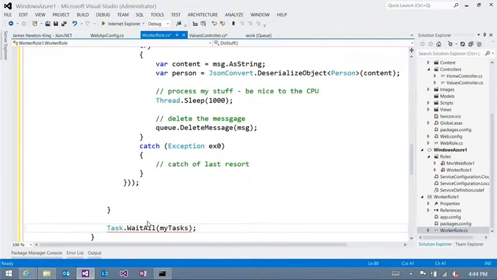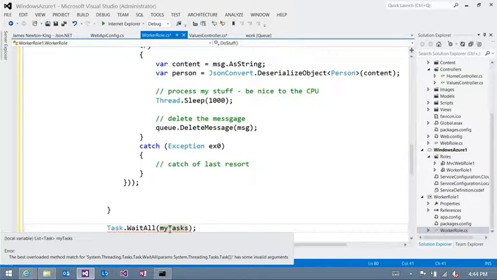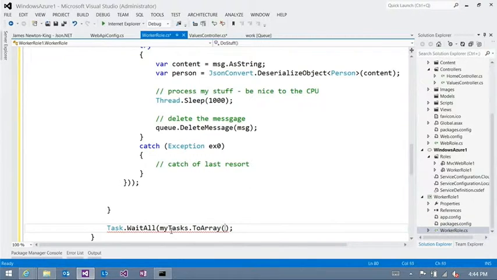Well, actually, this is going to complain a little bit because this is a list and this wants an array, so we just call ToArray. Yep. Because if we didn't put this wait all in, we'd spawn 32 tasks, then 32 more tasks, and very shortly the machine would just die.